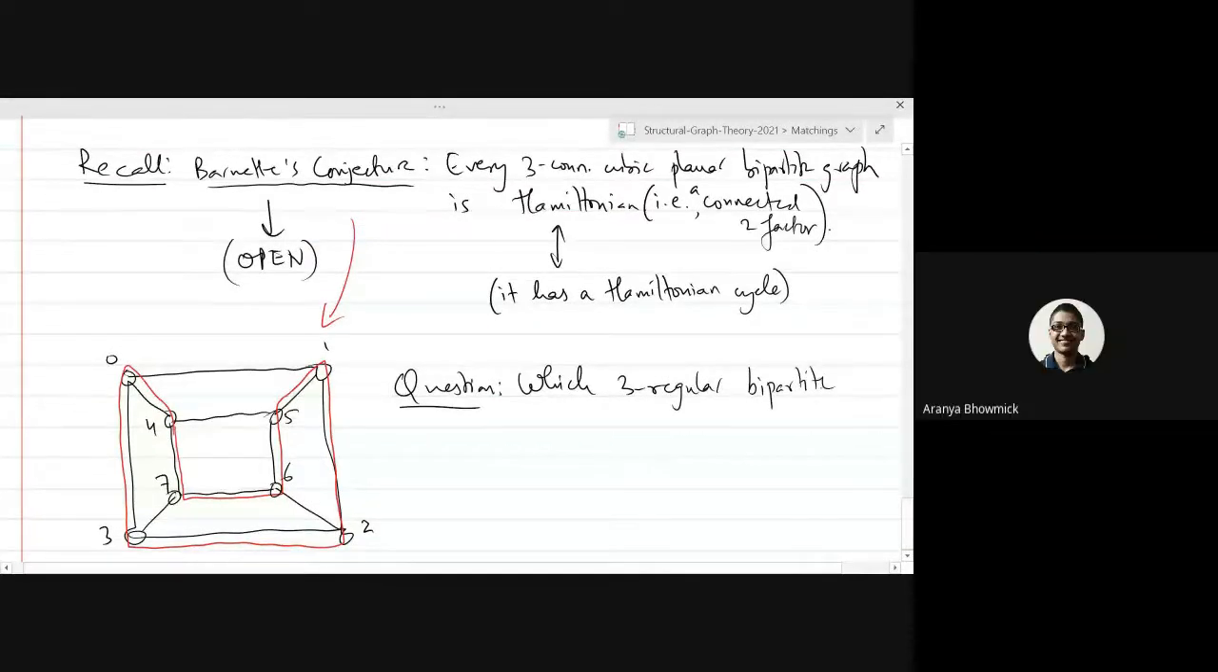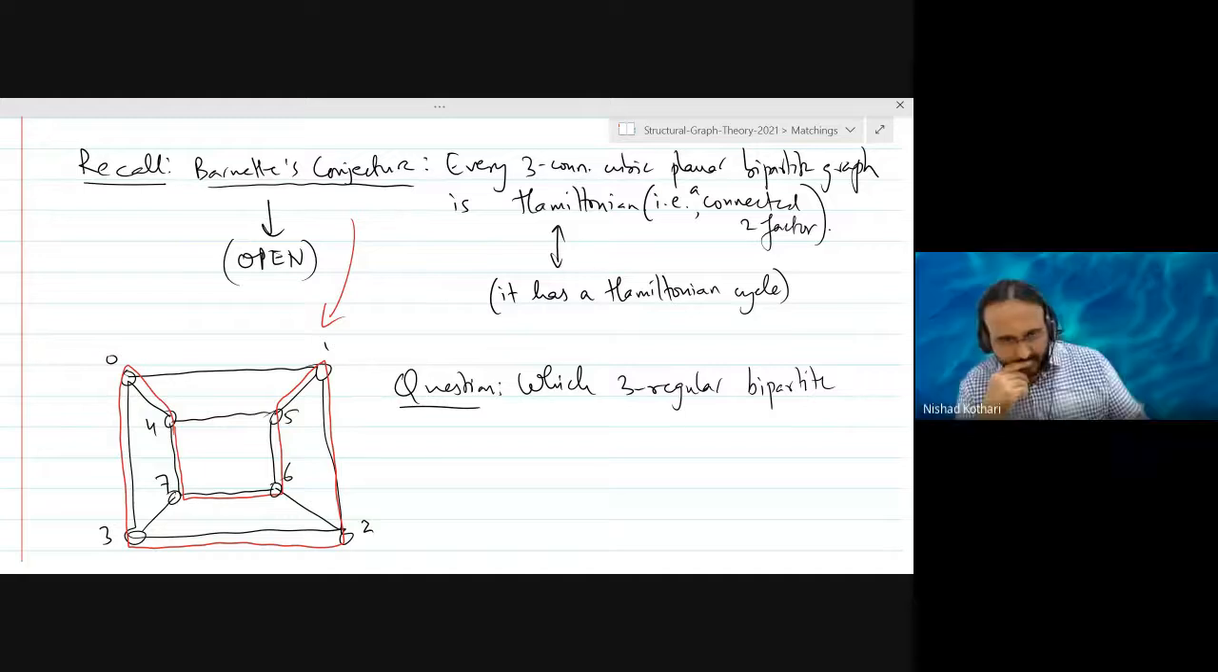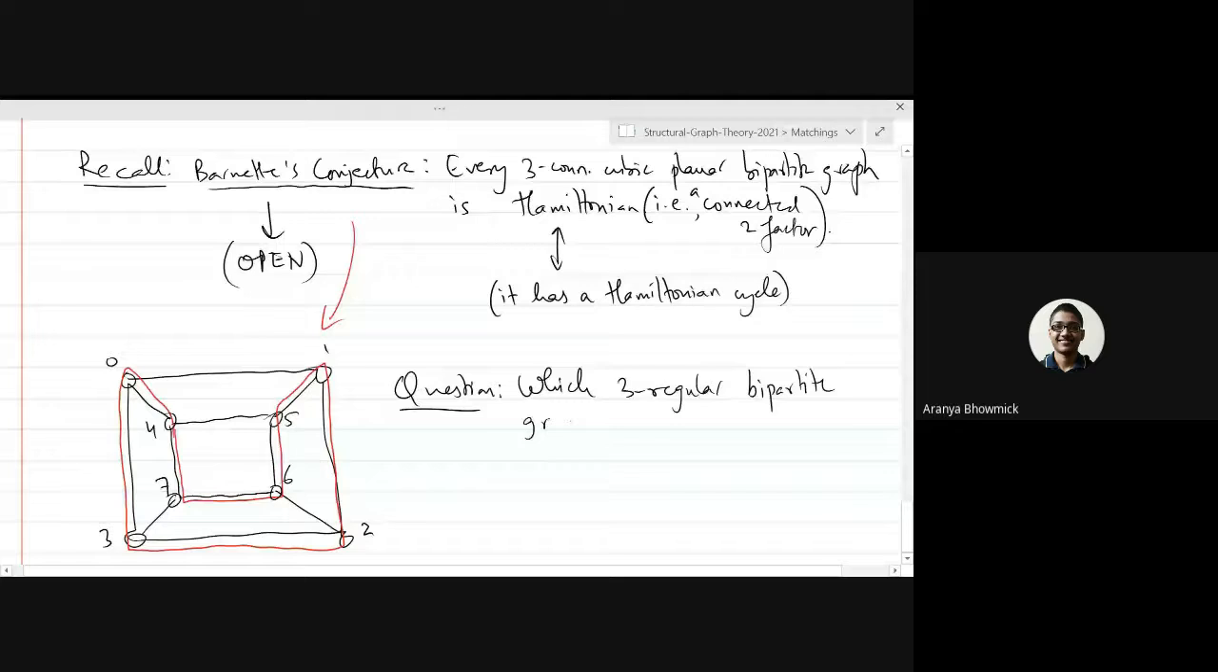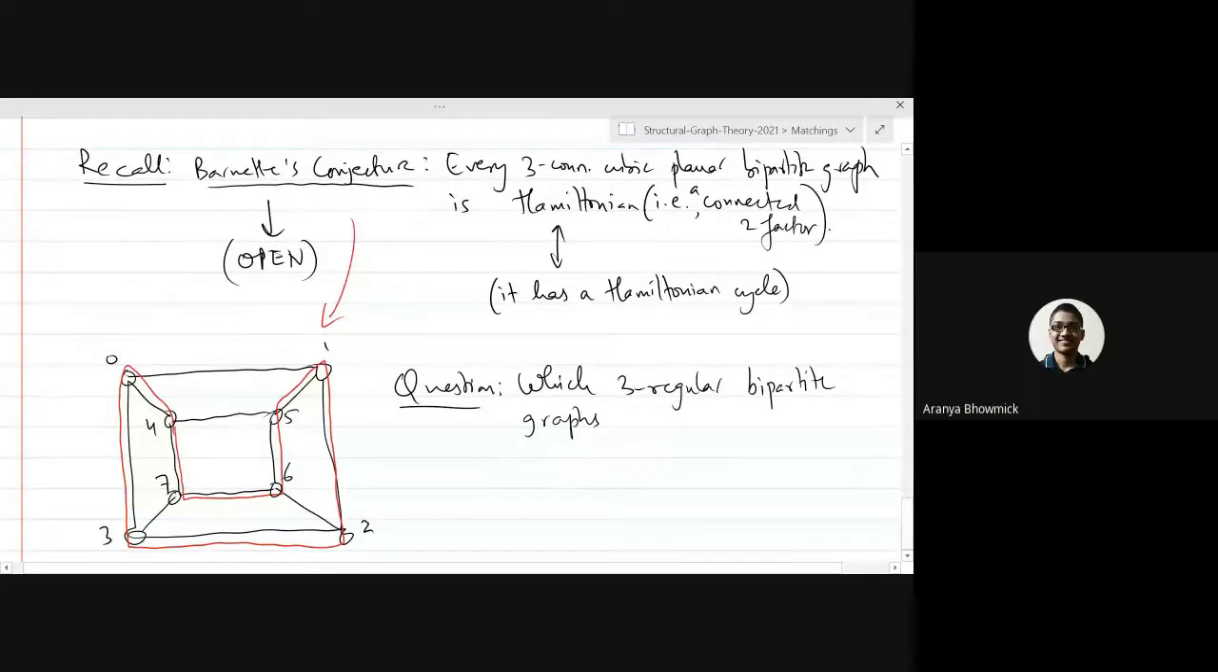Sir, I have a question. It's possible that a given graph G has several possible two-factors, some of which are connected, some of which are disconnected. That's right. And I want you to find me a disconnected two-factor in this example, in this graph Q3, the cube graph.